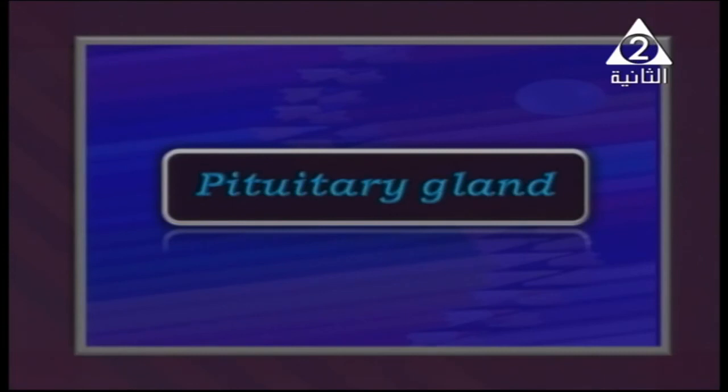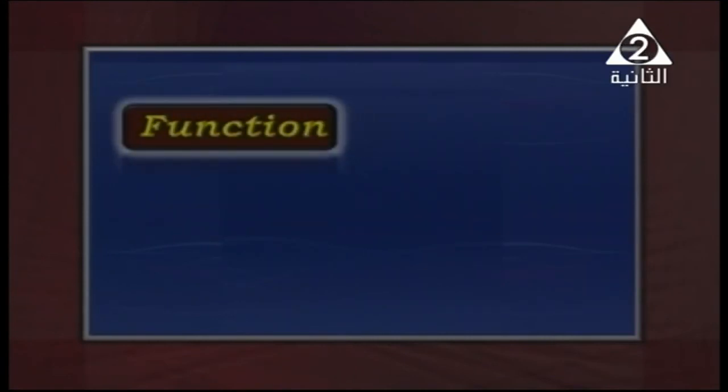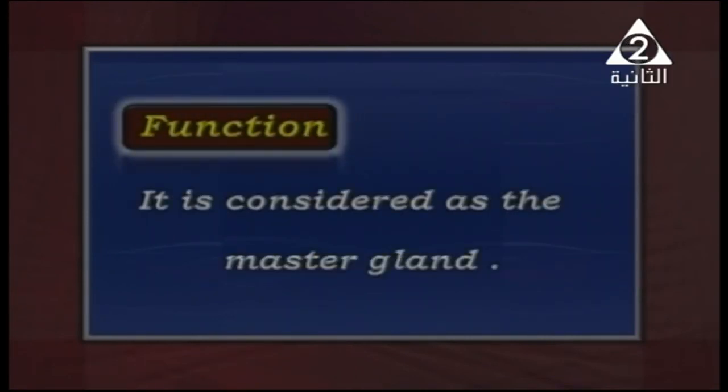The master gland, or pituitary gland, again, as we said, in each gland we need to know the function, structure, location, and the disorder by increasing or decreasing. Number one, function of the master gland. It's considered the master gland because of what?